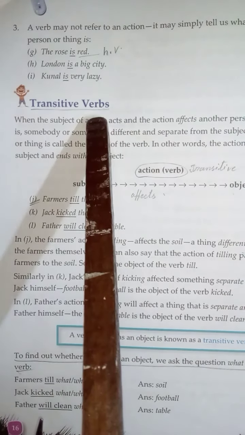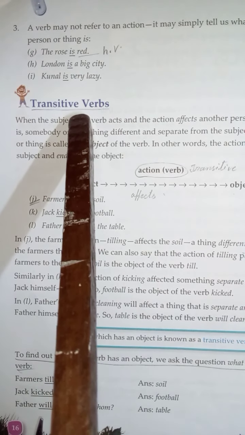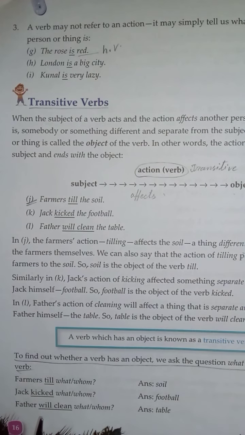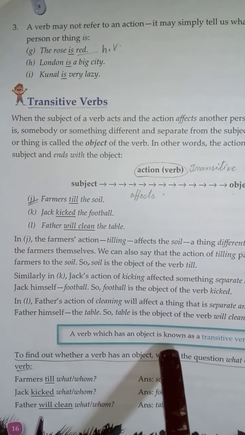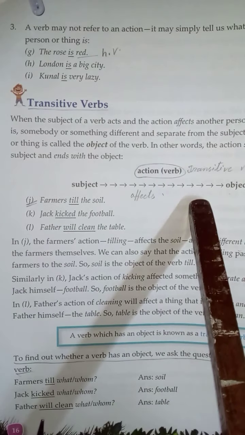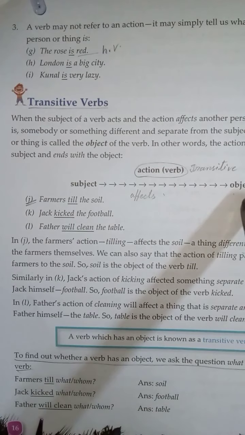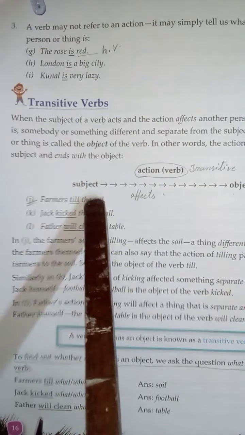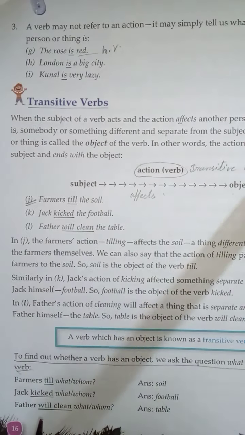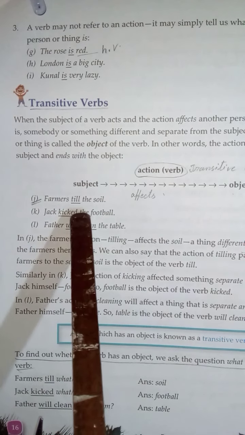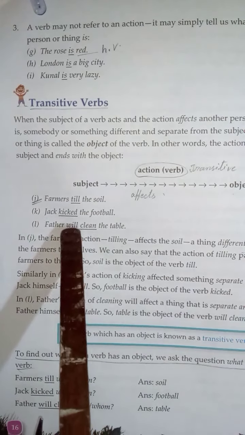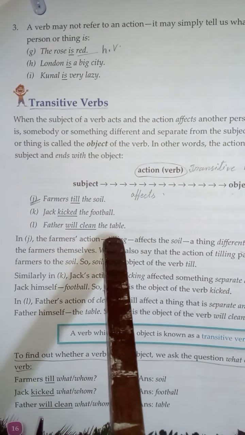Here you can see transitive verb. The definition of transitive verb: a verb which has an object is known as a transitive verb. So here you can see the relation between subject and the object. So subject affects the object. This is the relation you can see in the examples. Farmers till the soil. Jack kicked the football. Father will clean the table.